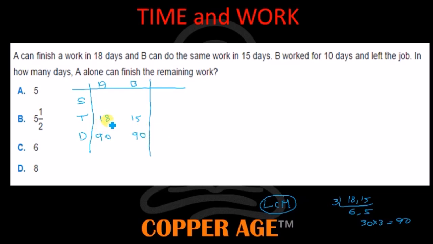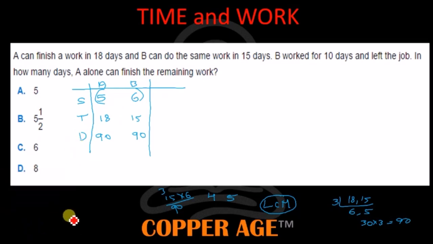So 18 5s are 90, so it will come to 5, right? In the same way for 15, 15 6s are 90. Therefore 6. Now we got the speeds: A is 5 and B is 6.